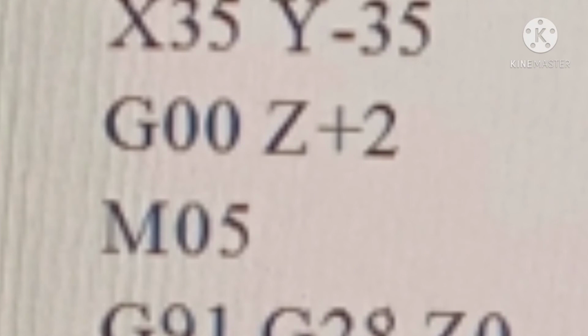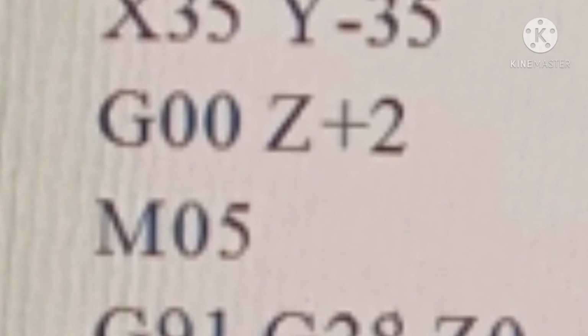Our cutting is complete now, but again we use G00 and Z plus 2 for the cutting tool to rapidly move up 2 mm. Then for spindle stop we will use M code M05.